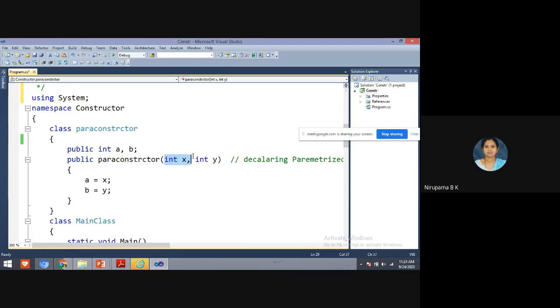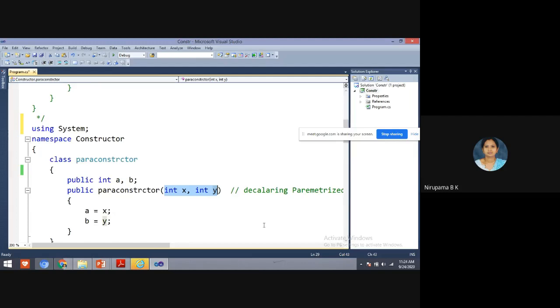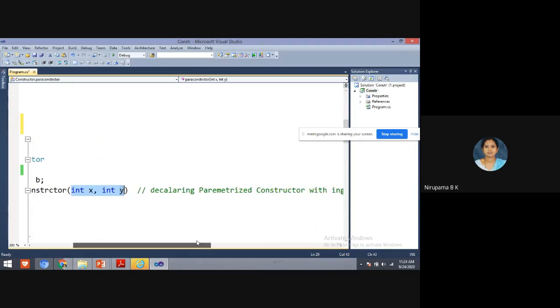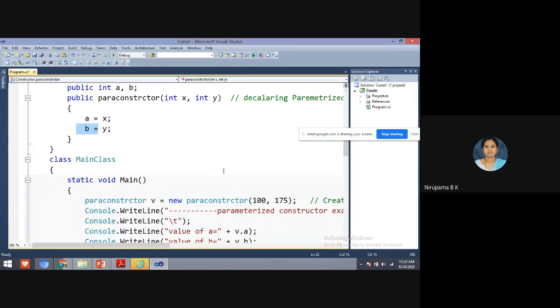Now we have a parameterized constructor. In the parameterized constructor, we are declaring the constructor with two integer values x and y, and the x value is assigned to a and the y value is assigned to b. So this is a parameterized constructor.